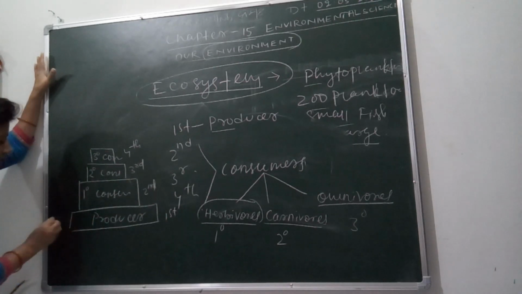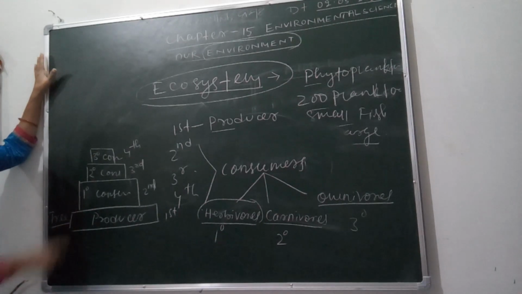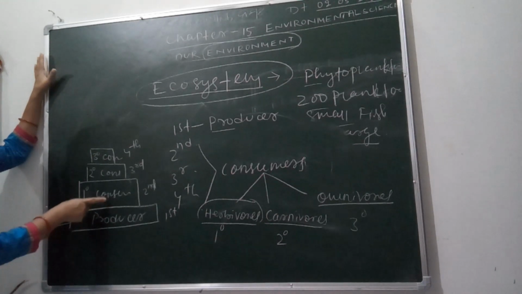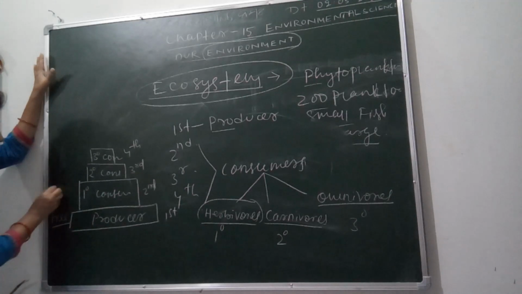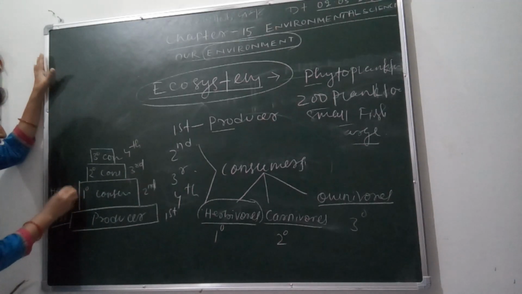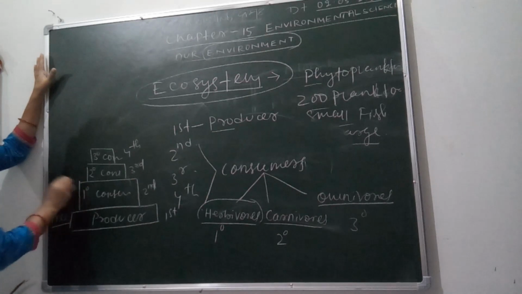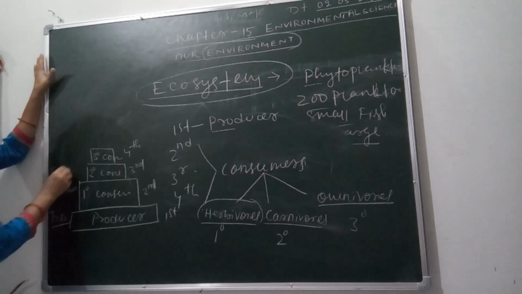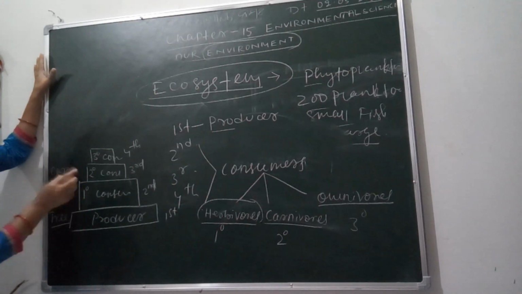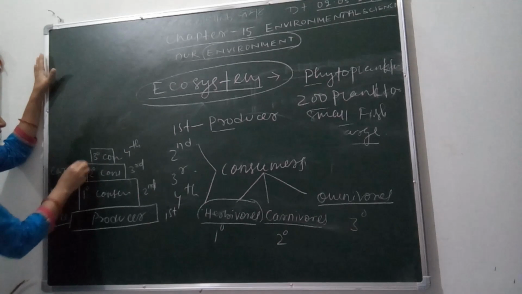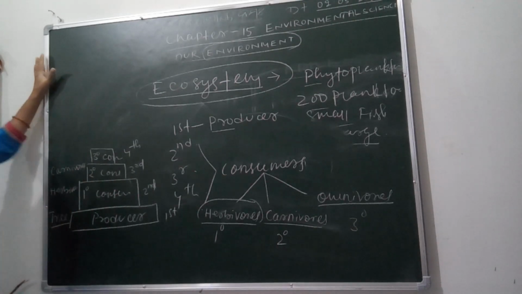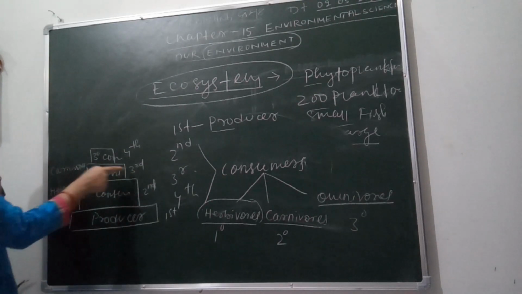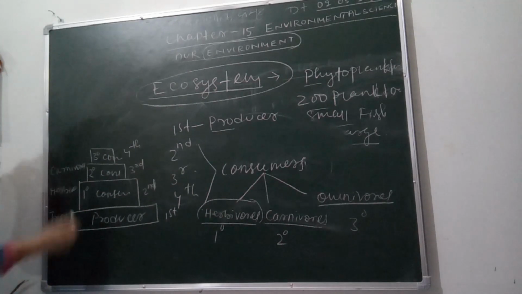As I have told you, producers acquire the first trophic level, so in producers, trees or plants will come. Next, primary consumers means those who directly depend on producers, so they are herbivorous. So herbivorous acquire the second trophic level. Then carnivorous, those who eat meat and flesh, acquire the third trophic level.